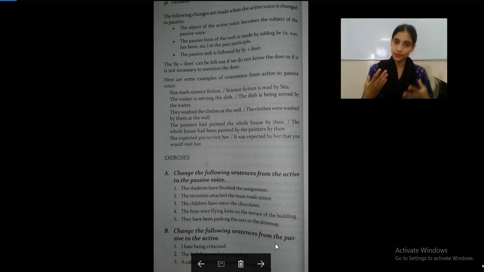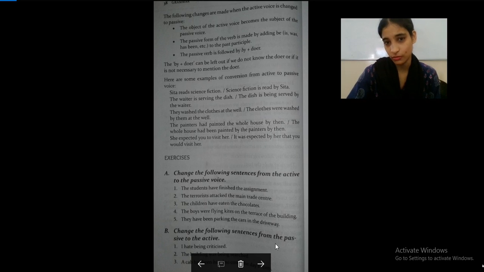By now, after reading the text once again, if you still don't understand it, the first thing you should be doing is understanding the fact that to construct a sentence, you should be able to construct it from active to passive, or rather passive to active. Anything on the textbook's command, you should be able to do it if you've thoroughly understood the whole text. So change the following sentences from passive to active. I hate being criticized. So you can write over here, it's from passive to active.